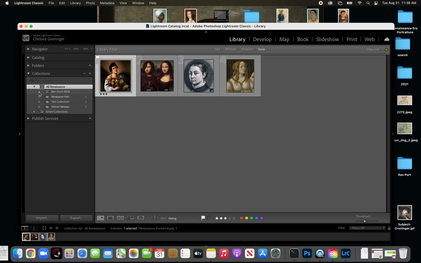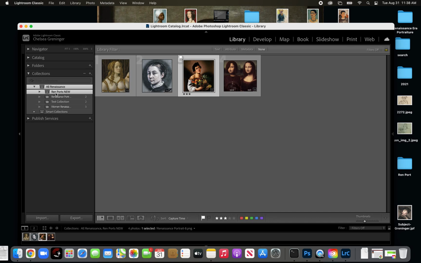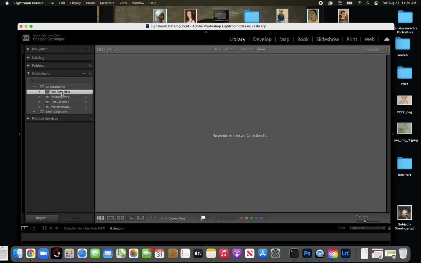And see, this is the trick. I messed up on this here. Let me go back and I'll show you how to fix it. So my collection set accidentally ended up in my All Renaissance, which I don't really want because then we have way too many internal sets. So how do I get rid of that? I hold down Option and I click.